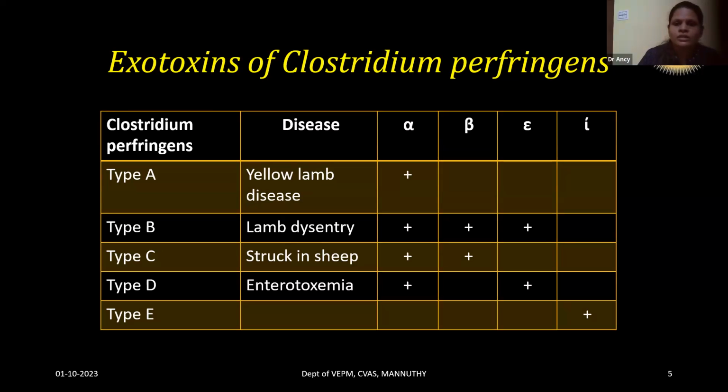There are four toxins elaborated by Clostridium perfringens: alpha, beta, epsilon, and iota. Each of these types produces different toxins, like type C produces alpha toxin and beta toxin, and type D, which causes enterotoxemia, produces alpha toxin and epsilon toxin.